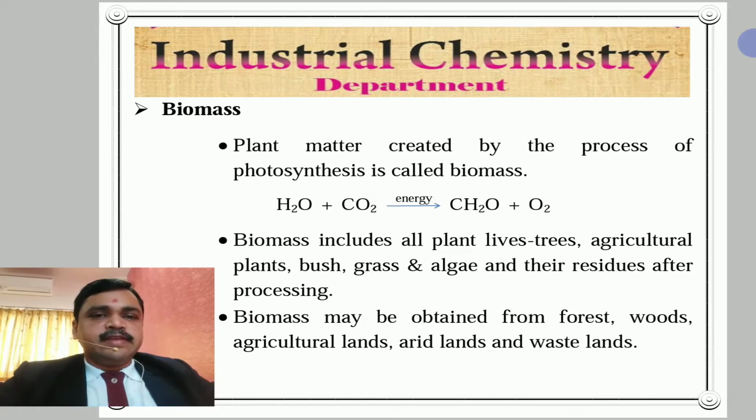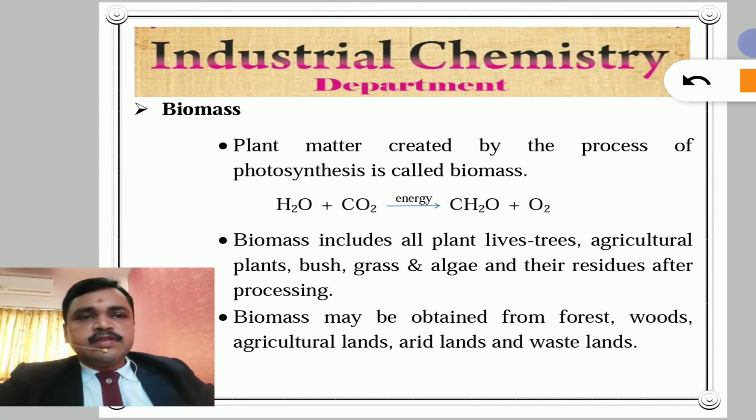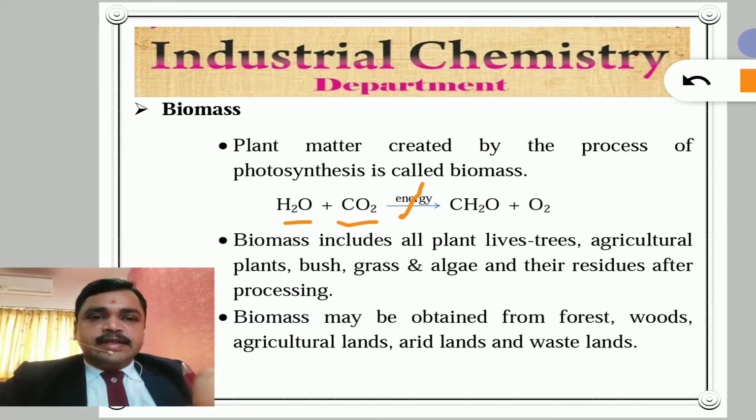In photosynthesis, with the help of water, carbon dioxide and solar energy from the sun, the reaction converts them into biomass.